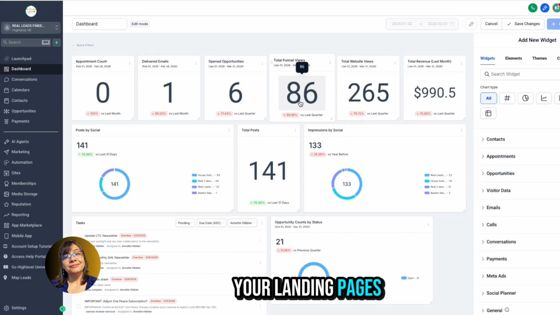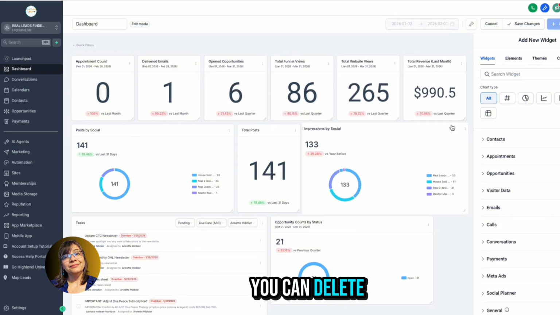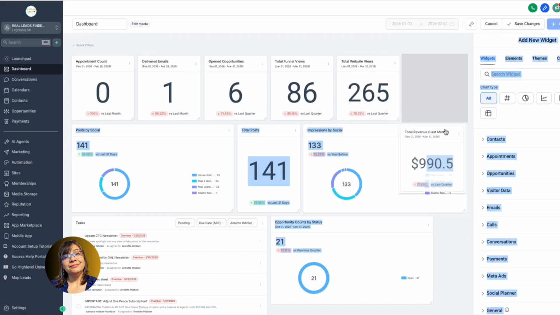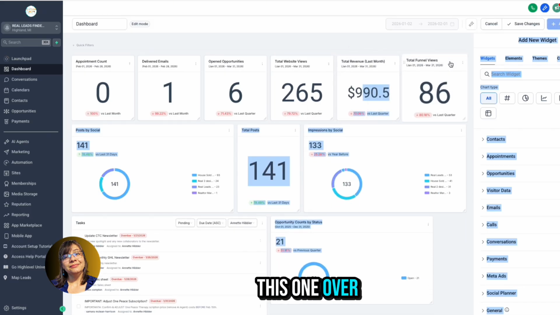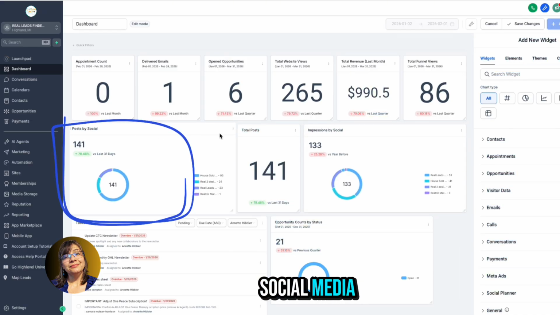Your landing pages, your sales funnels. How many people went to total website views. You can adjust any one of these. You can add, you can delete, you can move them around. See, I can move them around. Say I wanted this one here, and then I'll move this one over here.